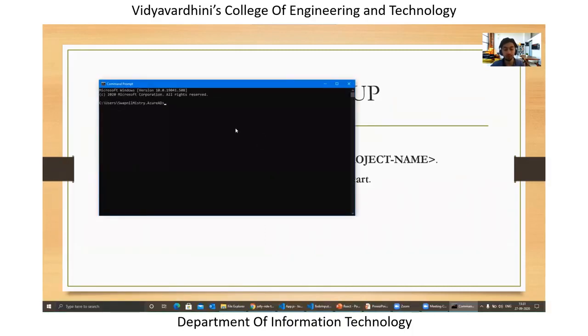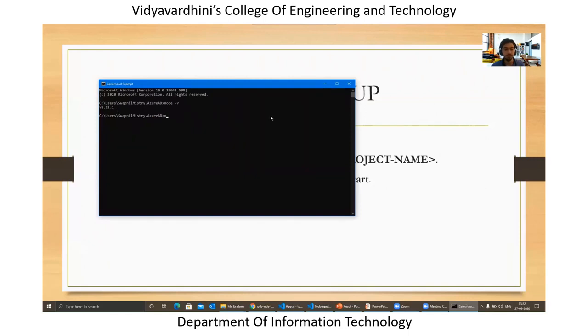Once Node is installed, how can you verify that it has been successfully installed? You can type the command node -v, and this will give you the version of Node installed on your system. In this case, mine is 8.11.1. Yours might vary depending upon the latest stable release and so on, right?